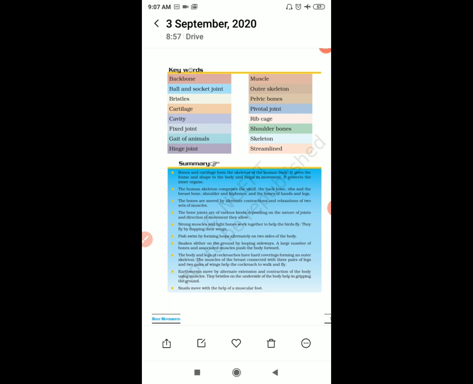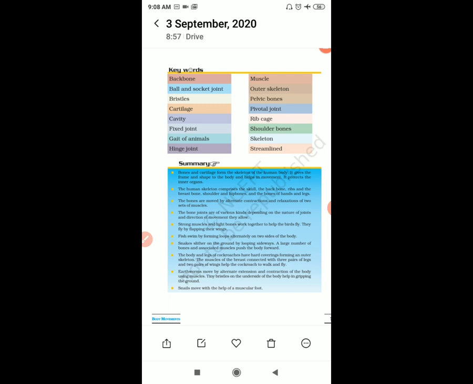Then the backbone, your spinal cord, it has 33 vertebrae, right? It gives the main support and is essential for the movement of our body. If there is an injury in the spinal cord, your body cannot move, so it is very important for movement.